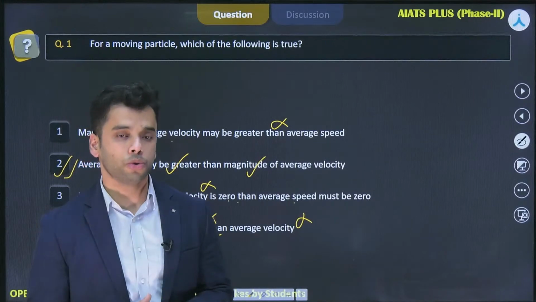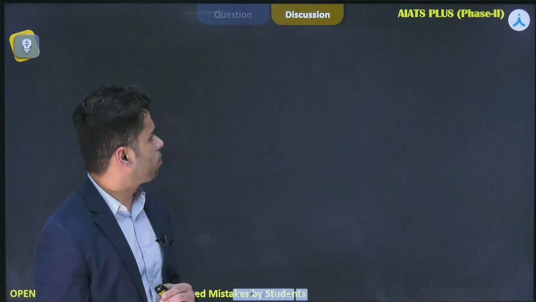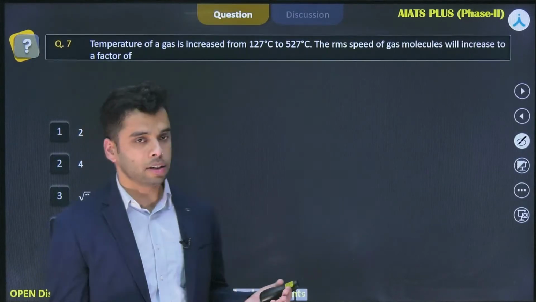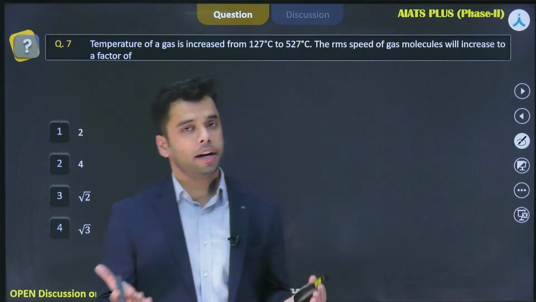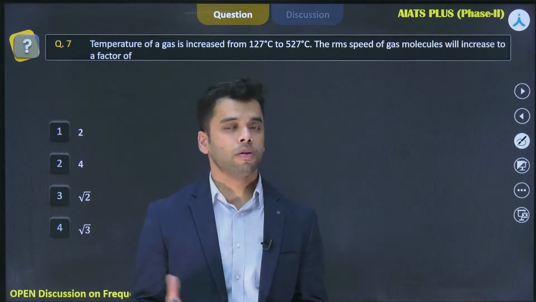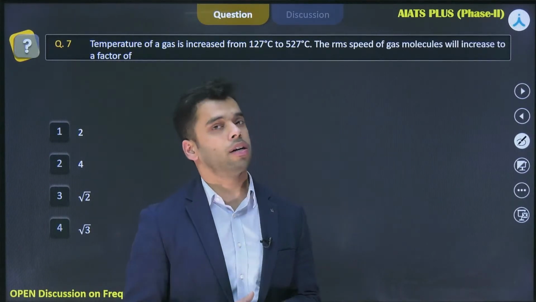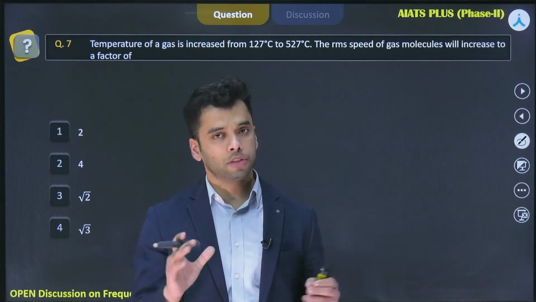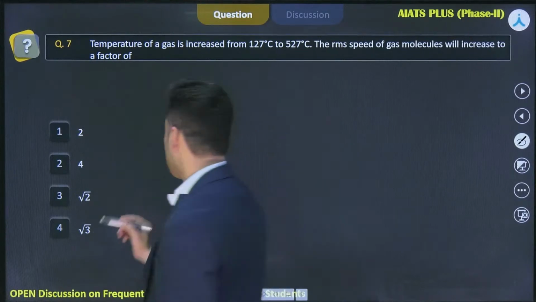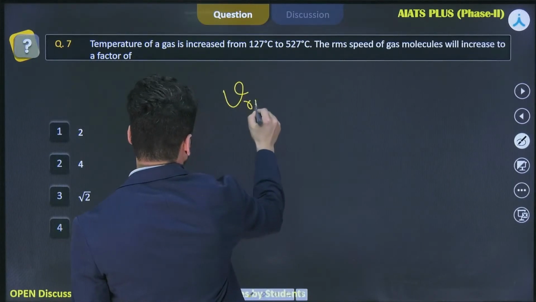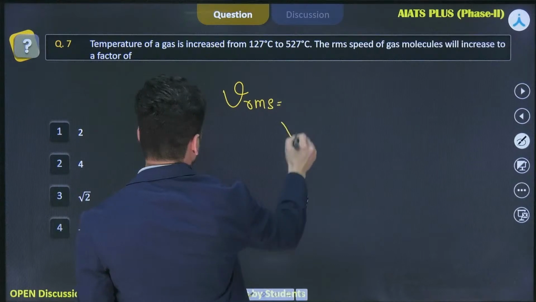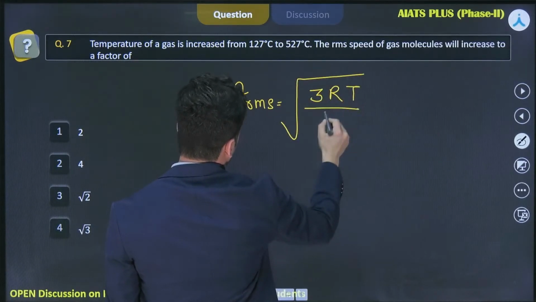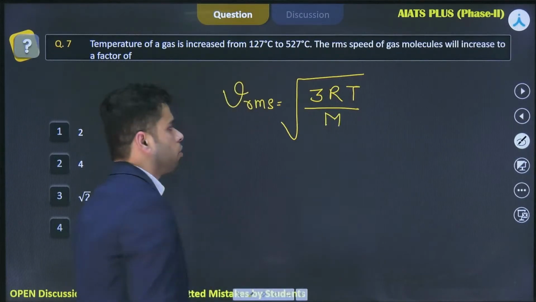And a very good afternoon to everyone. Right. Now let's move forward to the next problem, and it is a problem based on the chapter of Kinetic Theory of Gases, and a very standard problem from this chapter you can expect to be from RMS velocity. So you need to know the standard expression for the RMS velocity, and we very well know that V_RMS is equal to under the root of 3RT by M, right? 3RT by M.